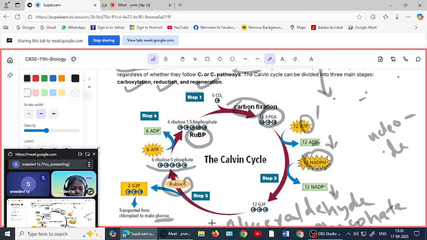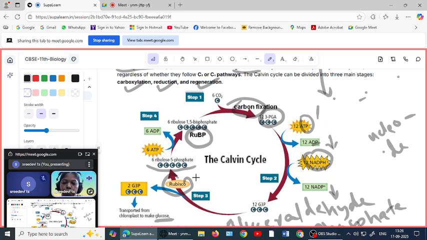You got it? After this process, what will happen? Rubisco becomes more active. For what? For fixing the atmospheric carbon dioxide. Okay. Again the cycle will repeat in the same way.